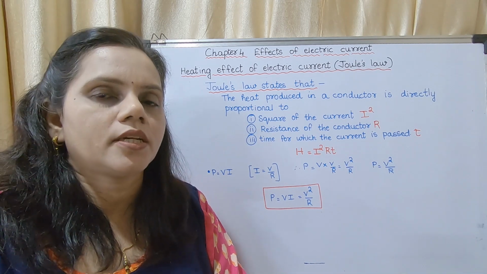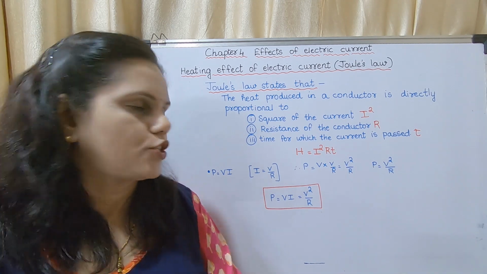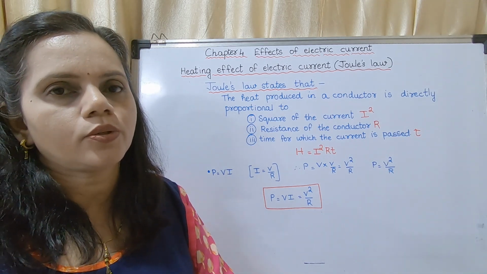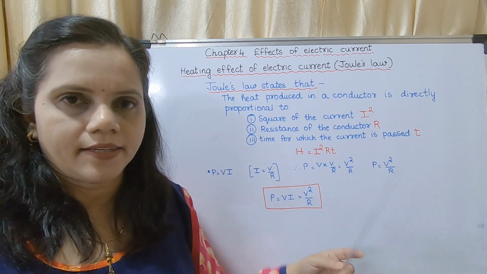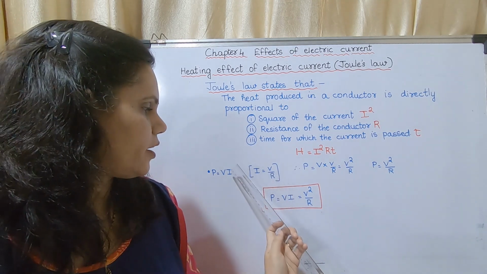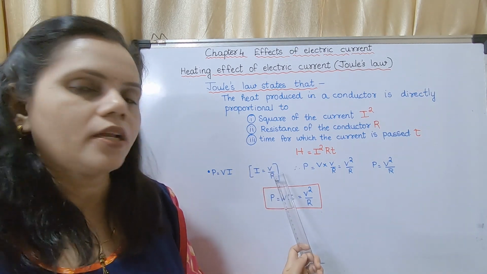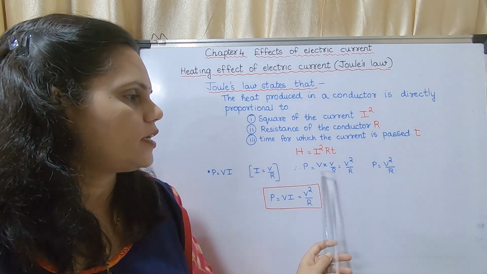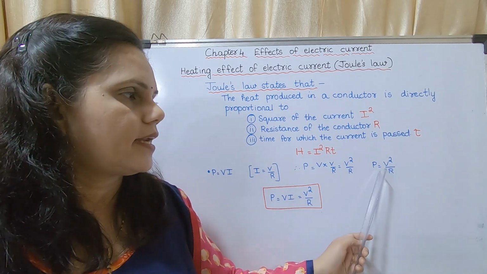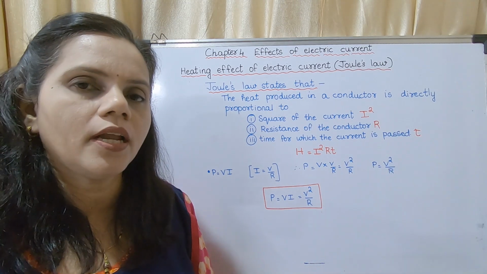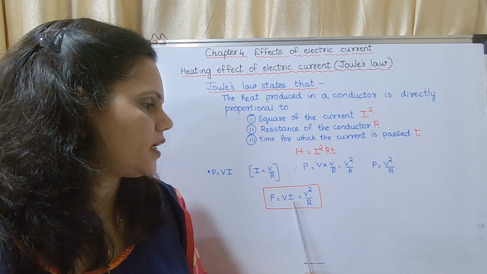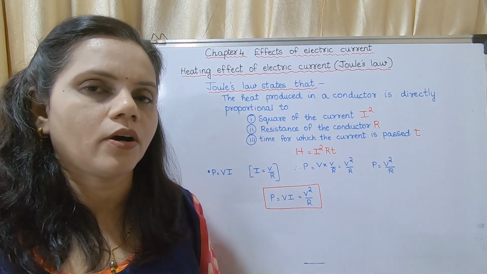Now in our textbook there are two equations to find out power also. We have studied that P is equal to VI. Power is equal to VI. We had derived it earlier. But I is equal to V upon R. Now instead of this I can put V upon R. So P is equal to V into V upon R, that will be V square upon R. So that is the second equation, P is equal to V square upon R. So there are two equations for P, that is P is equal to VI or V square upon R.